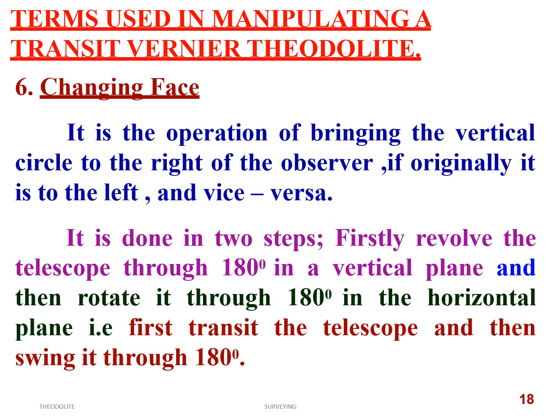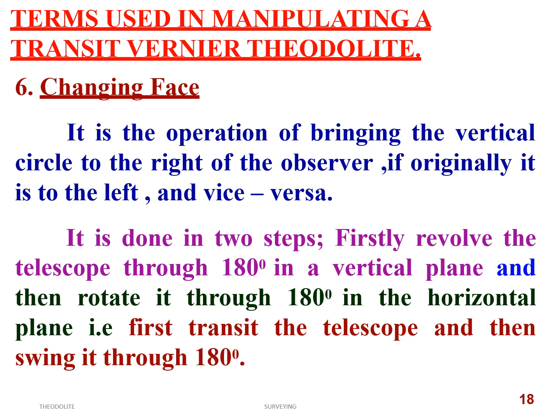Next, changing face. What is changing face? When you transit a theodolite, automatically you change the face. Let me give an explanation. It is an operation of bringing the vertical circle to the right of the observer if originally it was on the left, and vice versa.